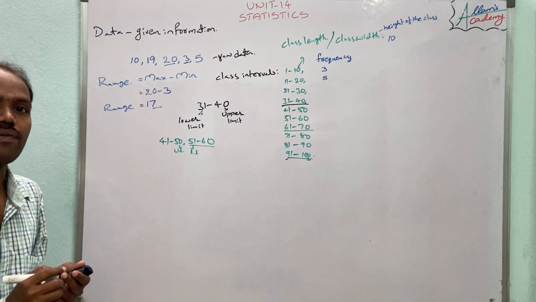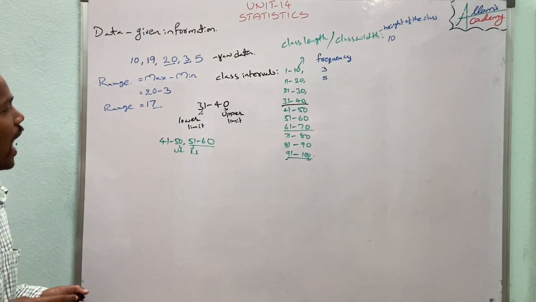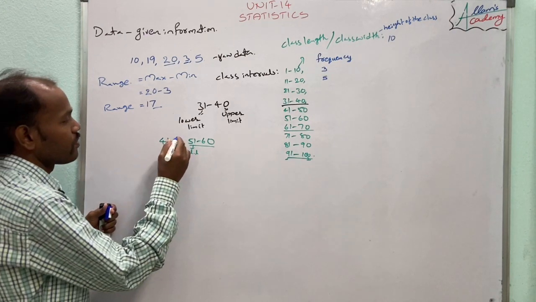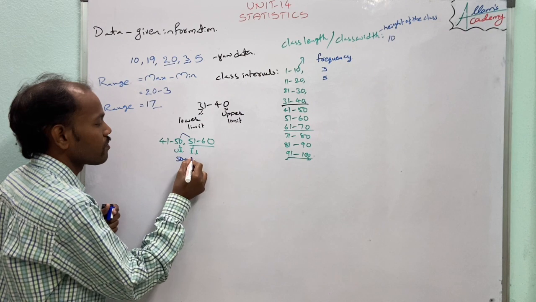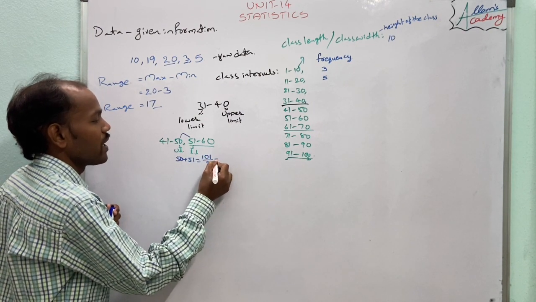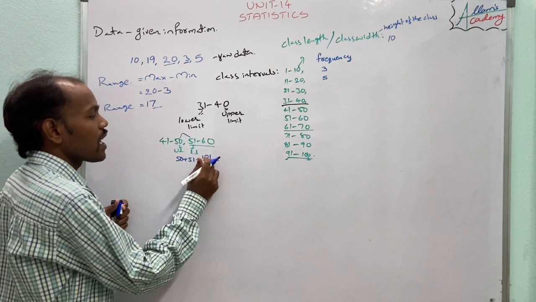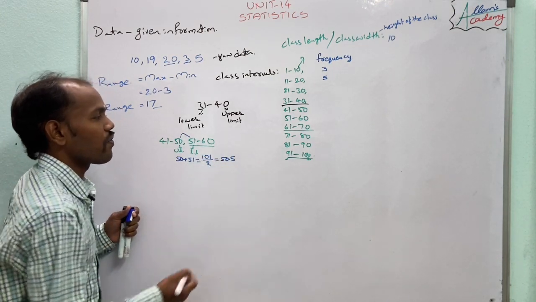The average of 50 and 51 is 101 by 2, which is 50.5.